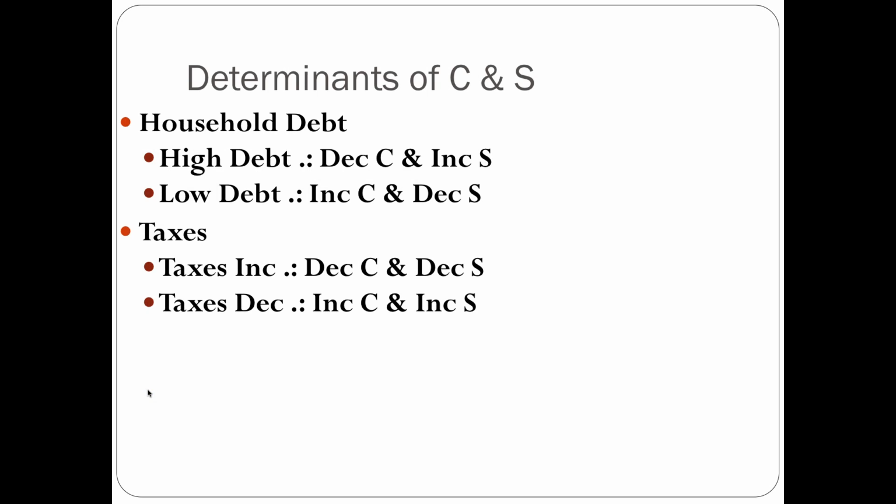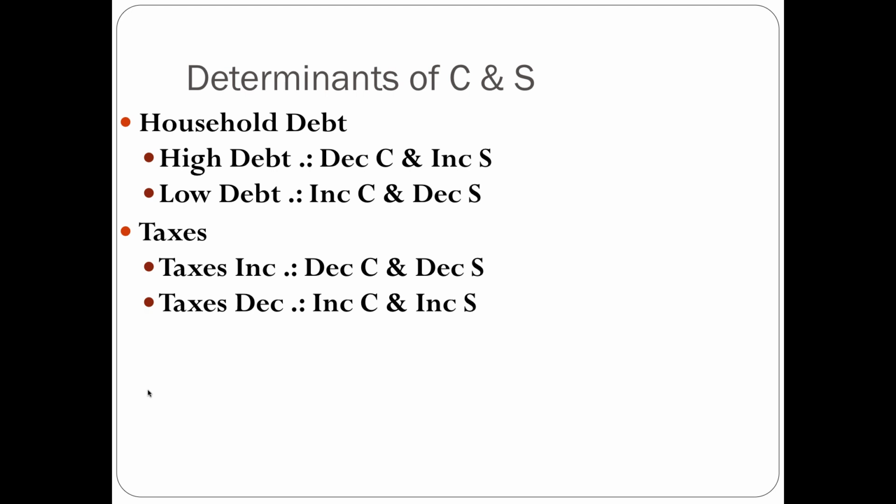What's also key is to notice that with 3 of these 4 determinants, with wealth, expectations, and household debt, if consumption goes down, savings goes up. So they're inversely related. One's going to go down and the other's going to go up. If savings goes up, consumption's going to go down.